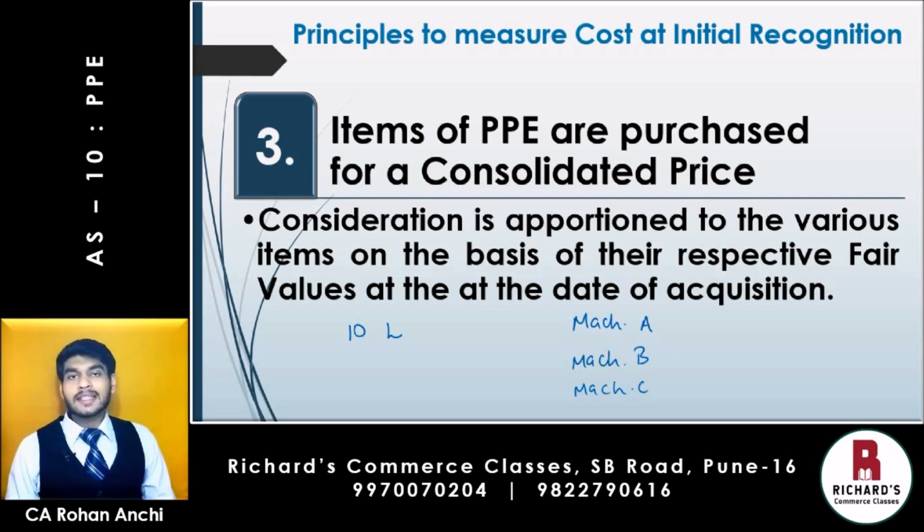But when you take these 3 assets to the balance sheet asset side, it is to be shown separately as machine A, B and C. Then how do you divide this value 10 lakhs to 3 machines? You have to take the fair value of these 3 assets. Now let's say the fair values of these 3 assets on the date of purchase were 5 lakhs, 3 lakhs and 2 lakhs. Then this entire 10 lakhs will be divided in the ratio of 5:3:2, and you have the values for the 3 machines separately.